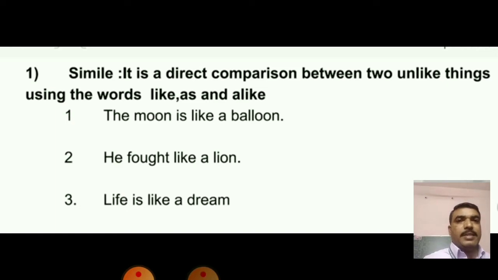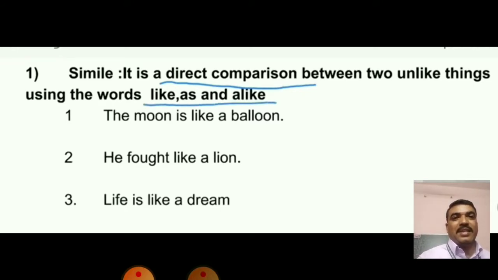The first one is simile. Right? It is a direct comparison between two things which are very different. Okay, the first example is here. The moon is like a balloon. Means the direct comparison between the moon and the balloon. Right? Means the moon is nothing but like a balloon over here.